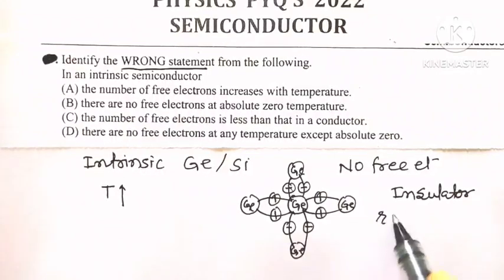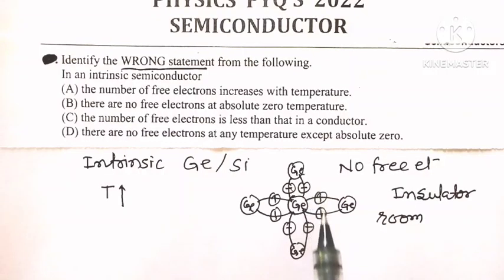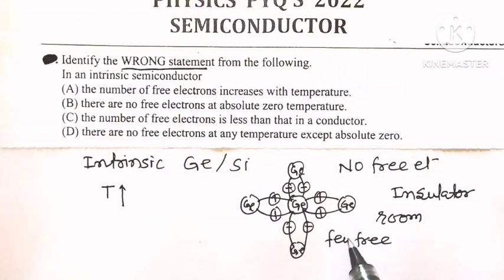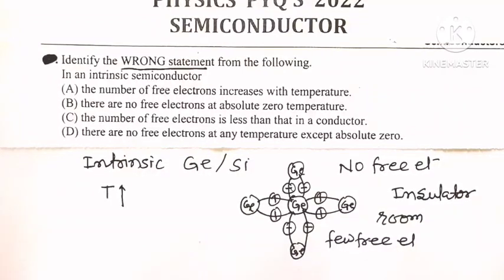But at room temperature, few of these covalent bonds become weak and few free electrons are available. Very few free electrons are available at room temperature.